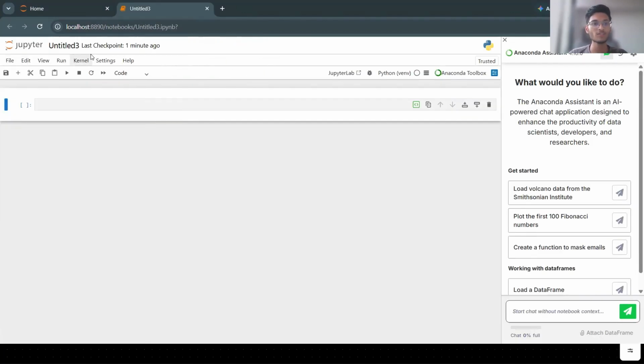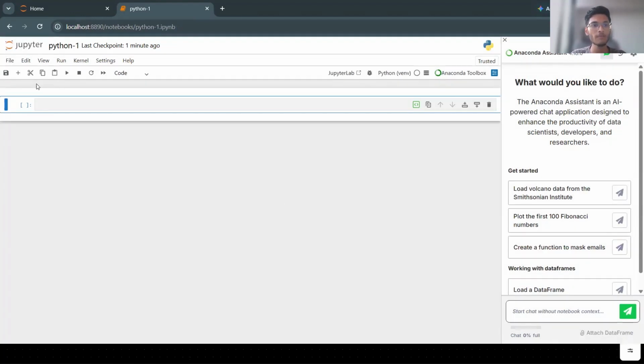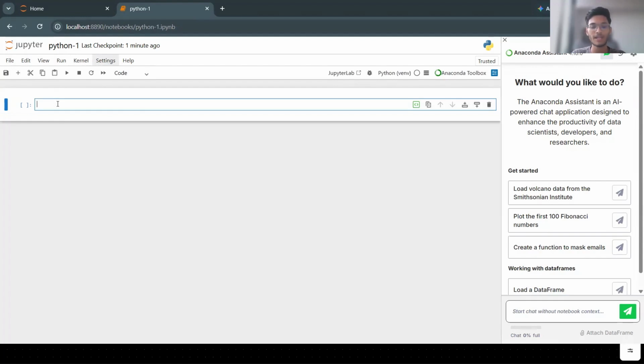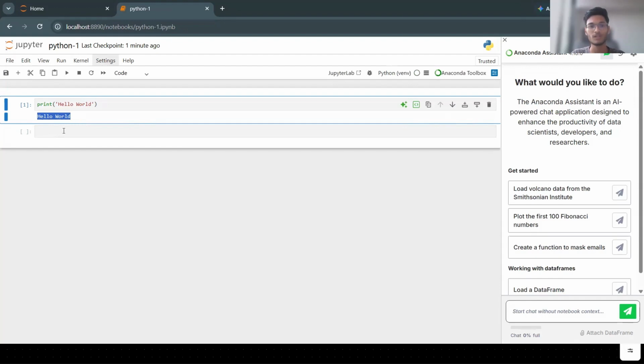So this is the interface of the Jupyter Notebook. Here you can just rename your file. Then this is a menu bar where you have some options. Then here is a toolbar where you can run, stop, or do anything. And here is a code cell. Here you can write our code. Let's say I want to write print hello world. So write this code and execute it. I will get here the output as hello world.